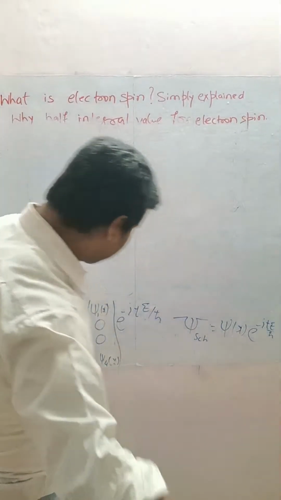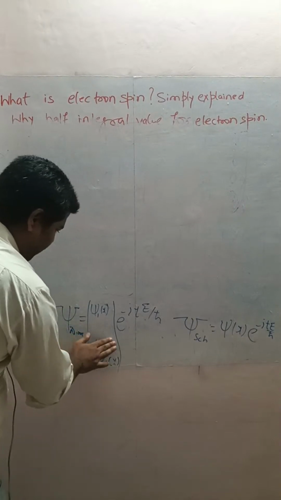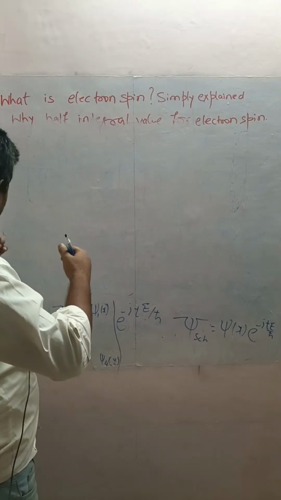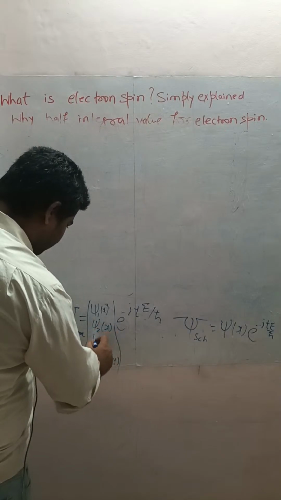See, this will be the solution of Dirac. Notice, after solving the Dirac equation with the matrices alpha x, alpha y, alpha z and beta, we got something like this.